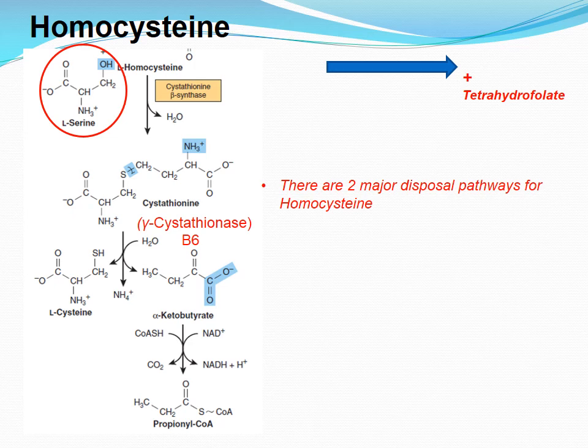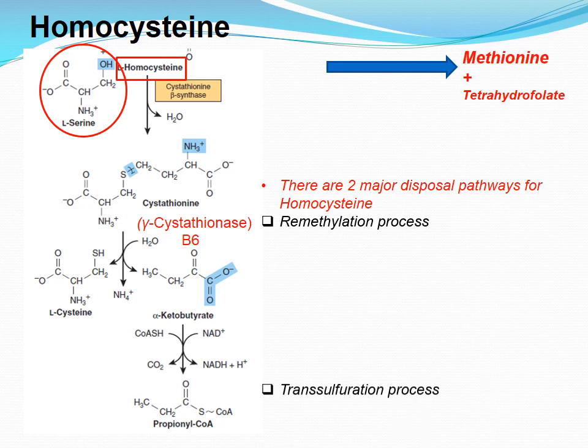Homocysteine has two fates. If there is a deficiency of methionine, homocysteine may be remethylated to methionine. If methionine stores are adequate, homocysteine may enter the transsulfuration pathway where it is converted to cysteine.